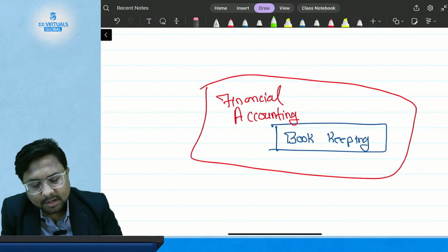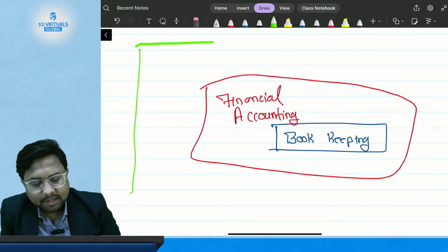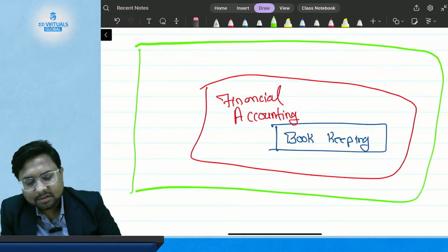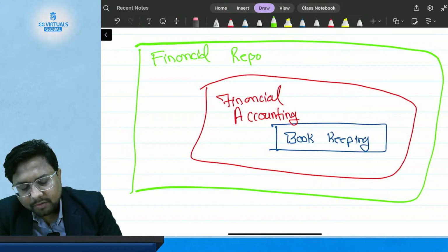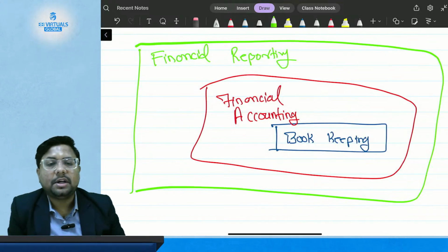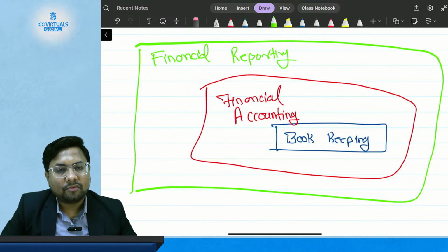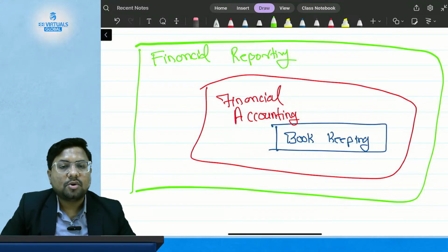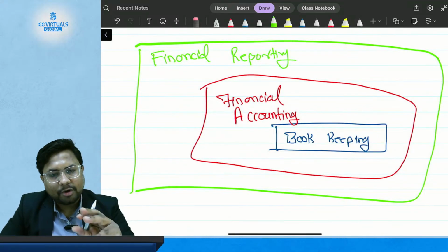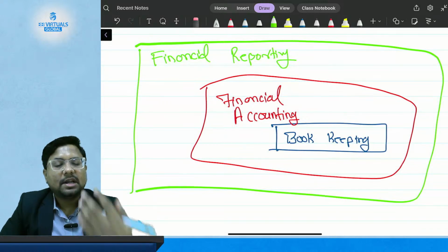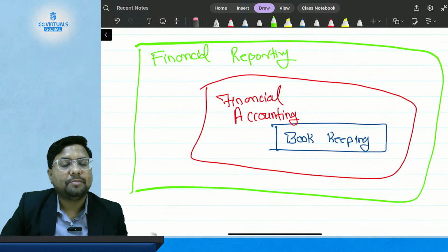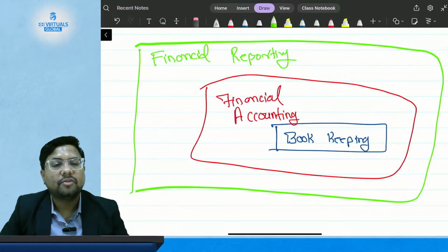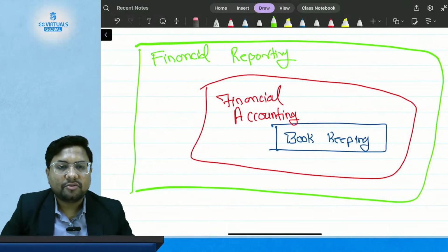And then comes a bigger picture, that is financial reporting, where you present your financial data in the form of financial performance and financial position. So bookkeeping is recording all the transactions; posting, classifying and summarizing the transactions is called financial accounting; and presenting that information in the form of financial statements is called financial reporting.